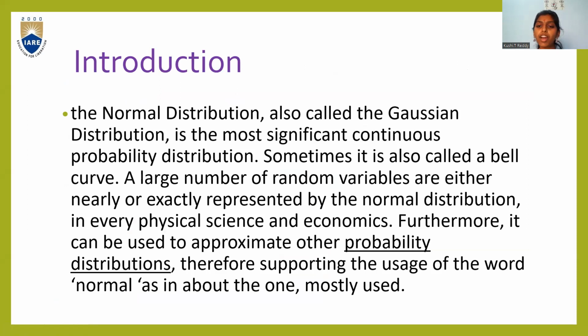A large number of random variables are either nearly or exactly represented by the normal distribution in every physical science and economics. Furthermore, it can be used to approximate other probability distributions. Therefore, supporting the usage of the word normal.